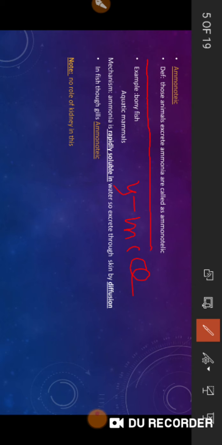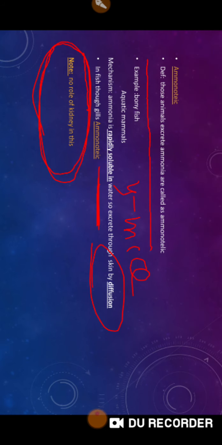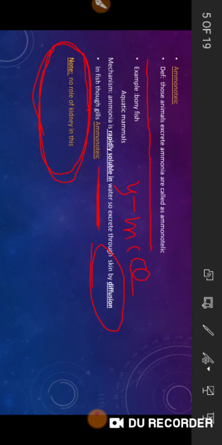See, ammonia is rapidly soluble in water, so no energy is required. It can easily diffuse through the skin from higher concentration to lower concentration. In fish, it is excreted through the gills. So all these are ammonotelic. Make a note that there is no important role of the kidney in this mechanism. Kidney does not play any role, no involvement of the kidney in this.